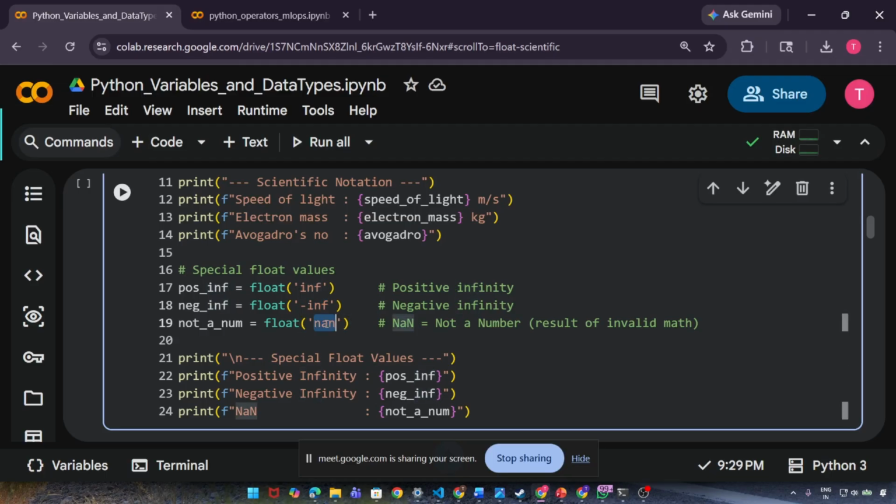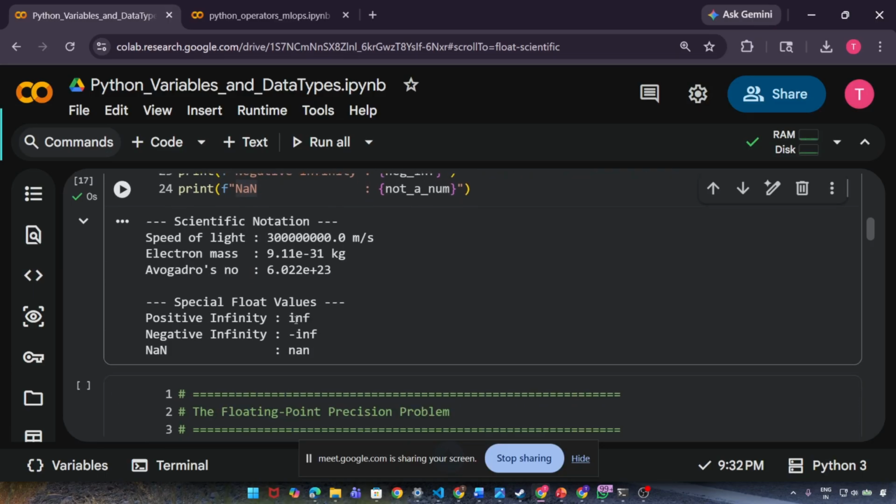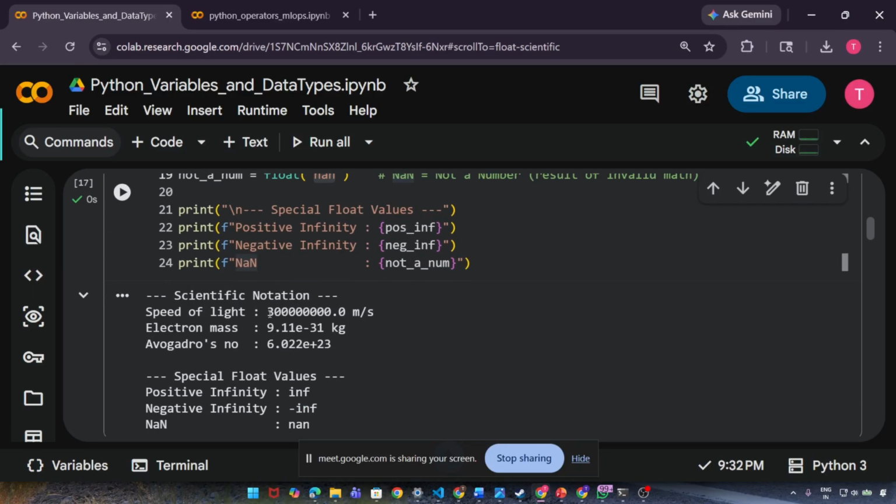Okay. Then NaN, which means not a number. Again, this is not text, this is not string. This is a floating point number. So if you get NaN or infinity anywhere, you have to think this is float. And by keeping that in mind, you have to write your logic further. Okay. And now I execute this, and you can see we are getting all these values.